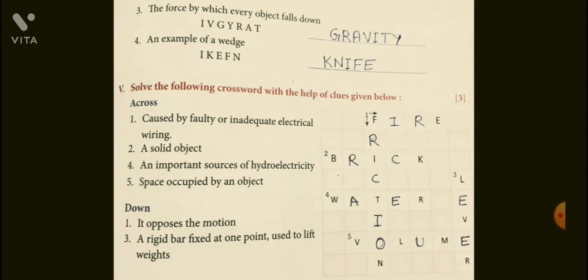Space occupied by an object, that is volume. It opposes the motion, that is friction. A rigid bar fixed at one point used to lift weights, that is lever. So my dear students, you have to do this model test paper in your notebook.